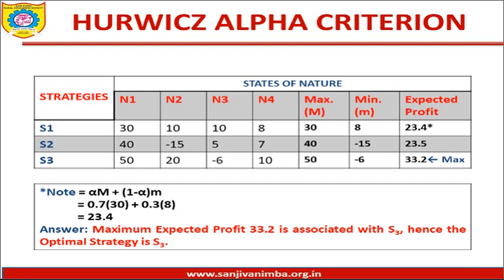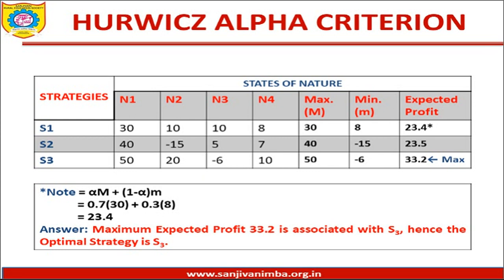We have the same problem along with 3 strategies and 4 outcomes. So the first step that we will be moving in Hurwitz's alpha is we will be identifying the maximum values and minimum values. So you can see in the next column besides N4 there is a column of maximum value denoted with the letter capital M. Remember, capital M. Okay, so now the maximum among the strategy 1 was 30, for strategy S2 maximum was 40, and for strategy 3 maximum was 50.